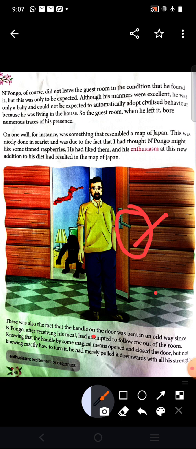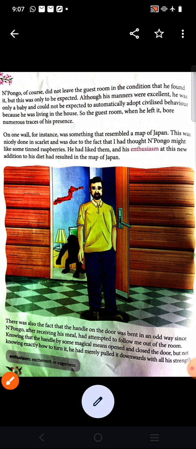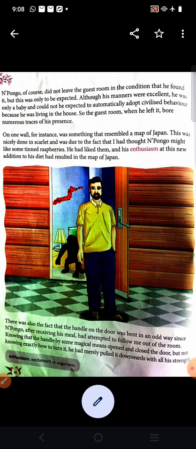That's why the handle has been bent. All right, let's see. Knowing that the handle by some magical means opens and closes the door, understood?